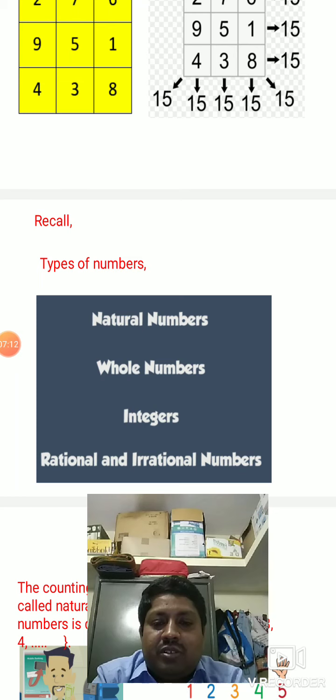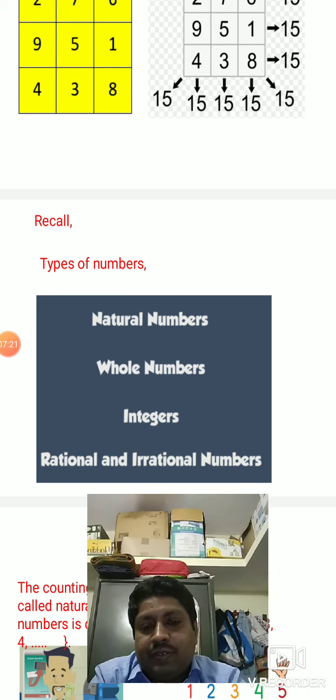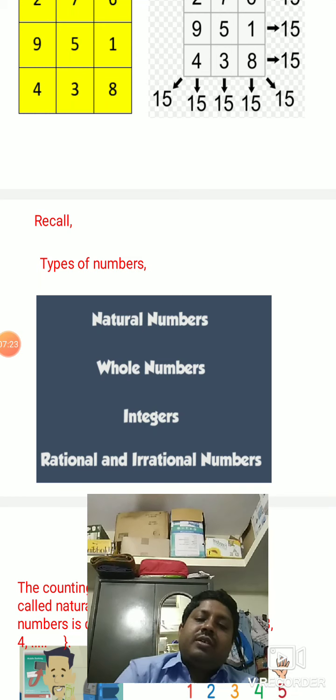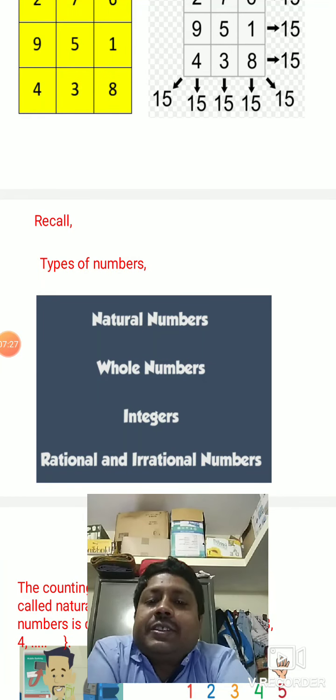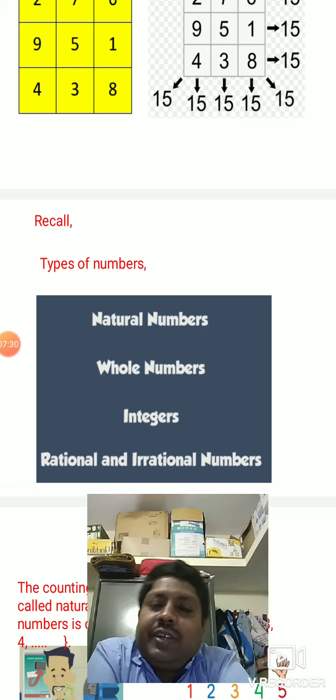Okay. If you do not know, just try to search, and also try to do the problems, so you will get answers. Okay. So are you clear with the puzzles? Okay. Next, we will start. Recall. We recall what we have learnt in 8th standard.